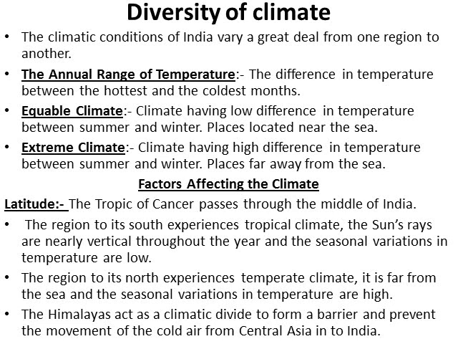If the temperature difference between the hottest and coolest months, or between summer and winter, is more than 10 degrees Celsius, or is high, that type of climate is known as extreme climate. Which places in India enjoy an extreme type of climate? Especially the places far away from the sea. That is why Delhi is extremely hot during the summers and extremely cold during the winters. This type of climate is known as extreme climate.